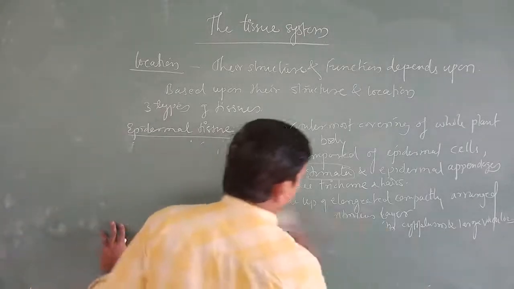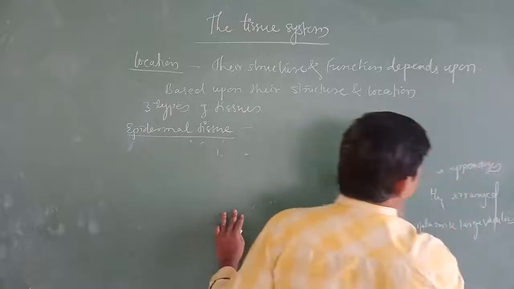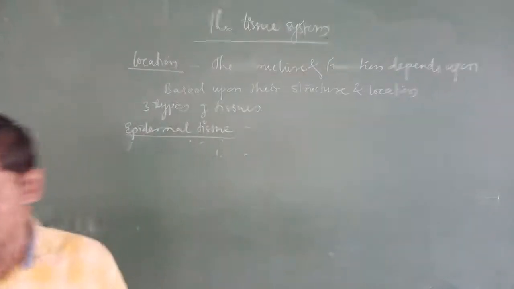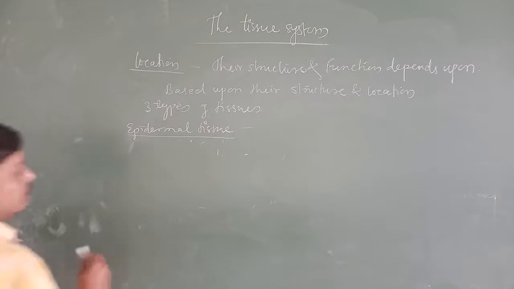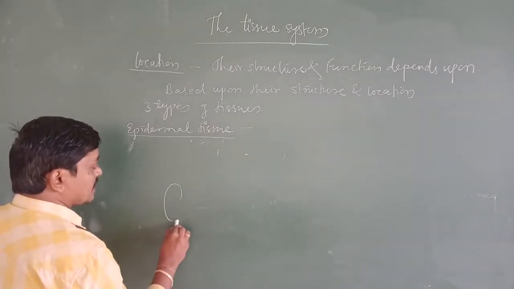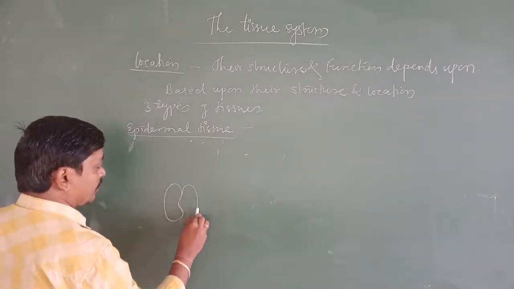How do you find the stomata in monocot and dicot? In dicots, there is a different type, called a bean shaped stomata, like this.